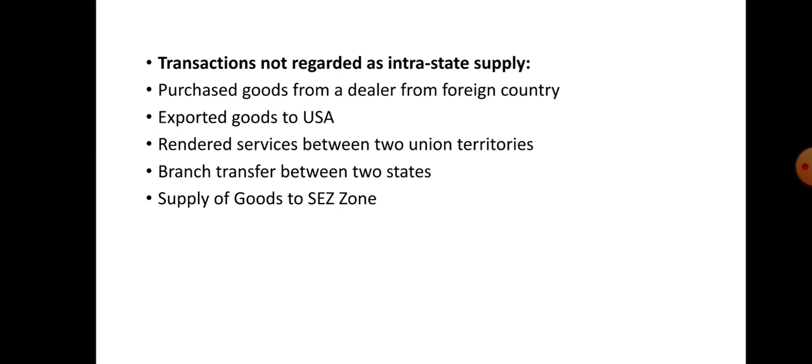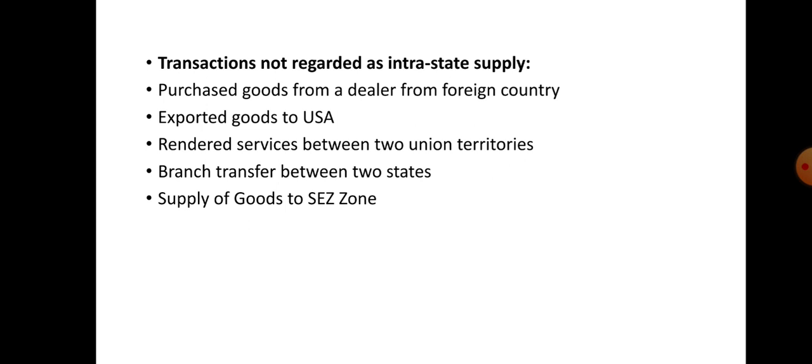The transaction must be within the same union territory, only one union territory. If it is two union territories, it comes under another type of transaction that we call interstate supply, which we will discuss later. So this transaction is not an intrastate supply.